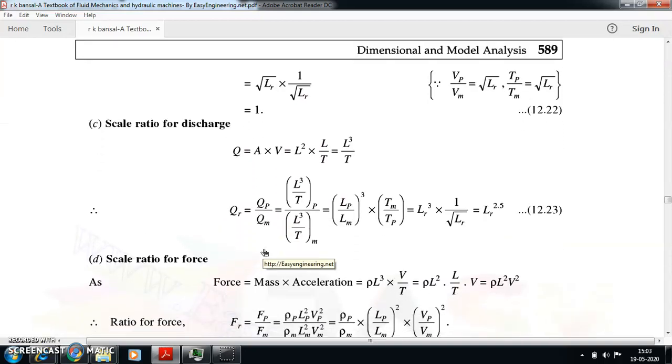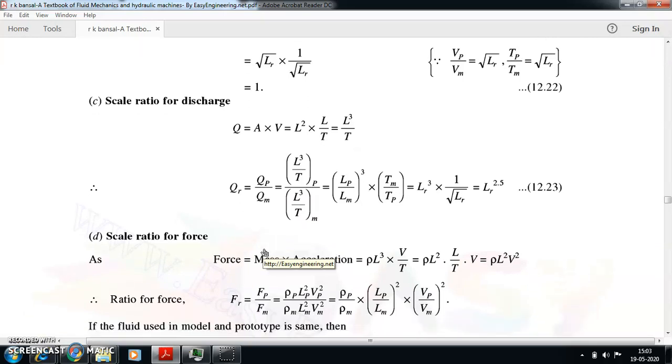Scalar ratio for discharge, where discharge Q is defined as area into velocity. So A into V, I can expand it in terms of fundamental dimensions. I'll take area as two linear dimensions, L square, and velocity as L by T, so L cube divided by T. So defining Qr, which is Q of P divided by Q of M. For all the scalar ratios, please remember, the numerator will be connected with the prototype, subscript P, and the denominator will be the model. So the scalar ratio for discharge will be the discharge of the prototype divided by the discharge of the model.